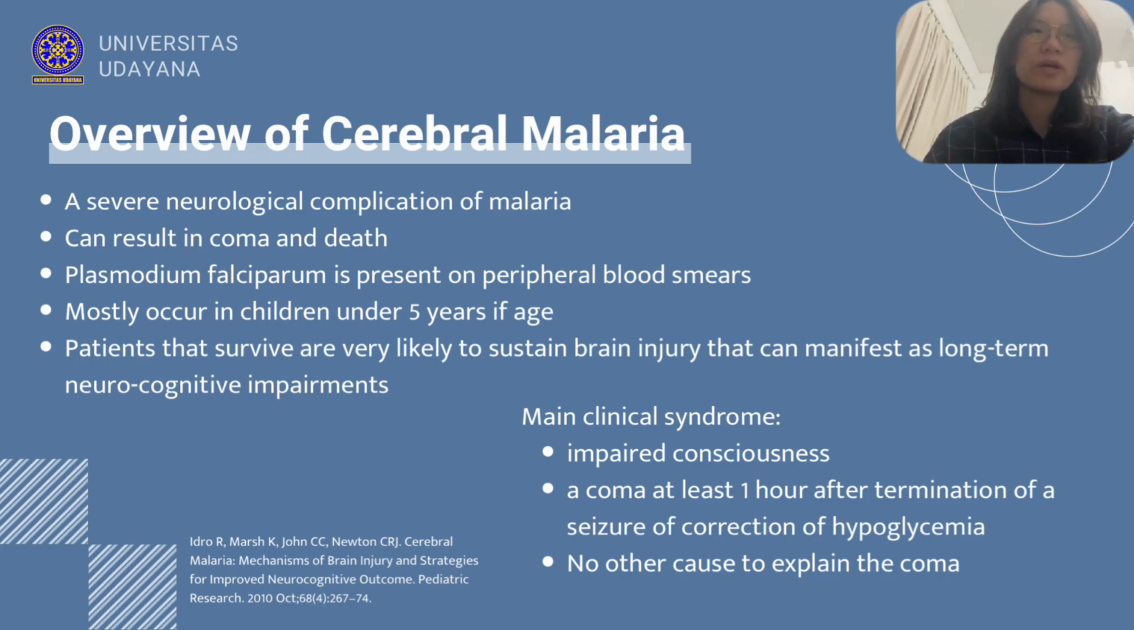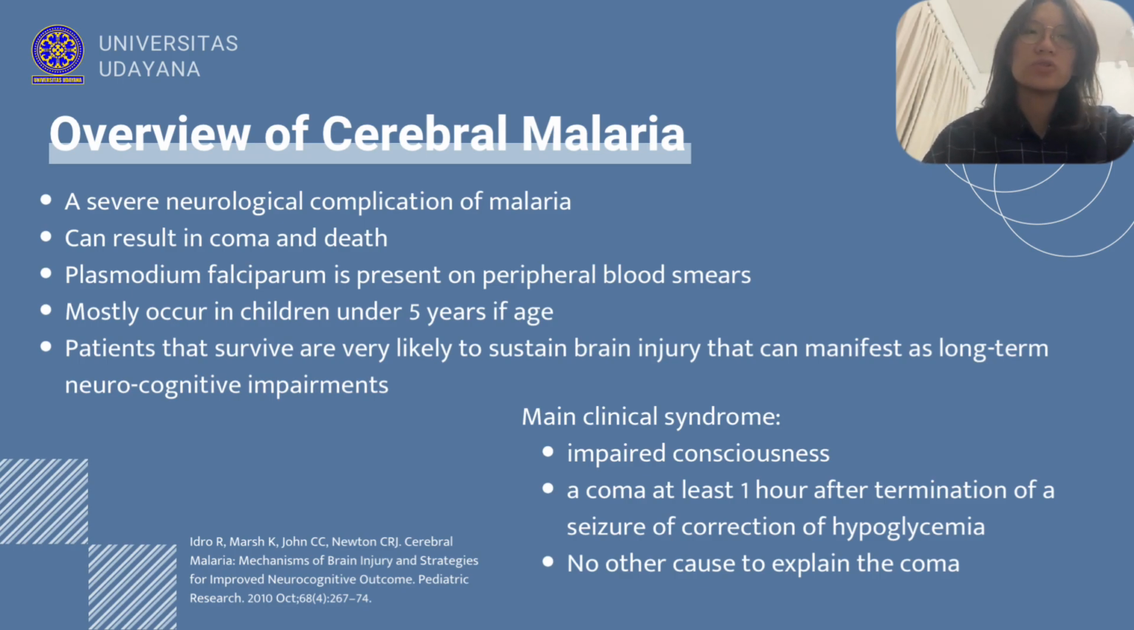So cerebral malaria is a severe neurological complication of malaria that can result in coma and death. The main characteristic is the presence of Plasmodium falciparum on peripheral blood smears. It mostly occurs in children under 5 years of age, and the most affected population are children in sub-Saharan Africa. Patients that survive are very likely to sustain brain injury that can manifest as long-term neurocognitive impairments.